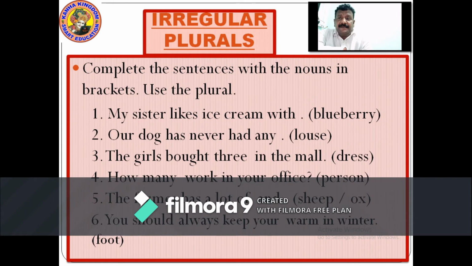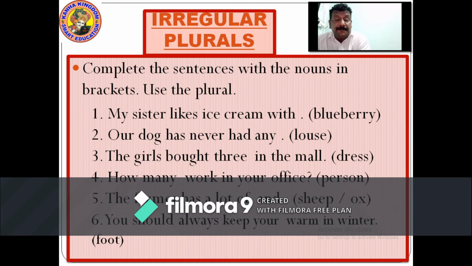Now let's see more about irregular plurals, the same way as on the last page. We have to make irregular plurals of the singulars given and use them in the sentence. My sister likes ice cream with blueberries.